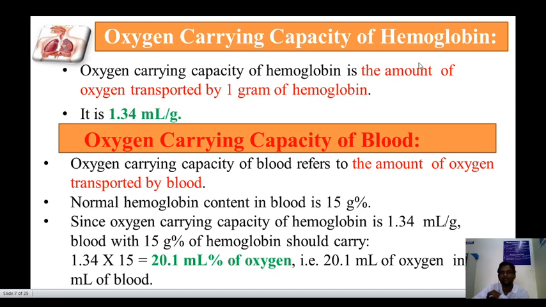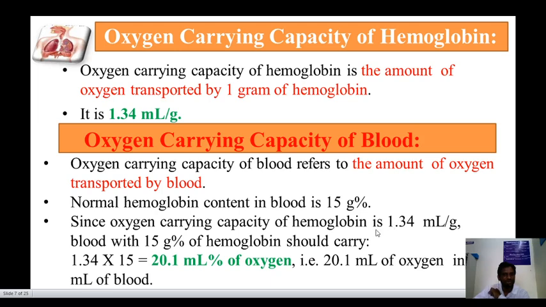Oxygen carrying capacity of hemoglobin: the amount of oxygen transported by 1 gram of hemoglobin is 1.34 ml per gram. Oxygen carrying capacity of blood: the amount of oxygen transported by blood. Normal hemoglobin contained in blood is 15 grams.